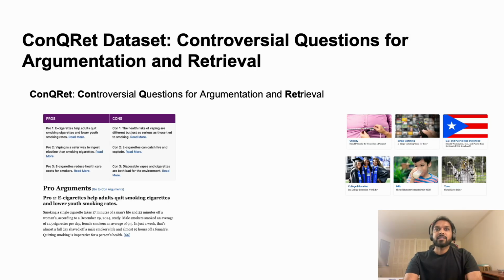To address many of these shortcomings and enable research on complex evidence-based argumentation and RAG evaluation, we develop and present a novel benchmark, ConQRet, Controversial Questions for Argumentation and Retrieval. ConQRet can be employed for argument generation, retrieval, as well as long-form RAG evaluation. ConQRet is constructed from procon.org, a popular website of expert-written arguments on various controversial topics with two stances.